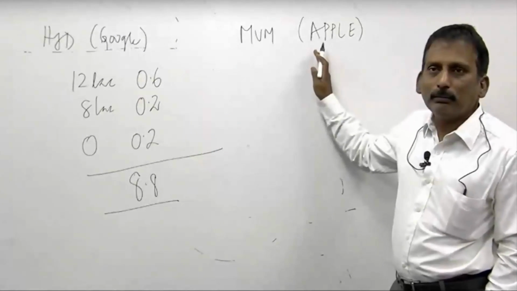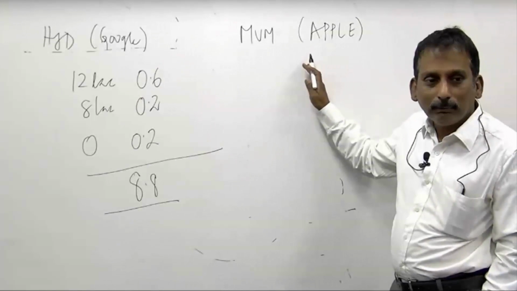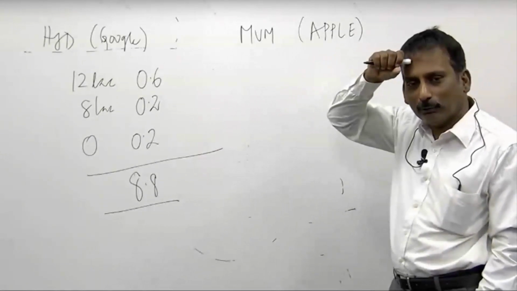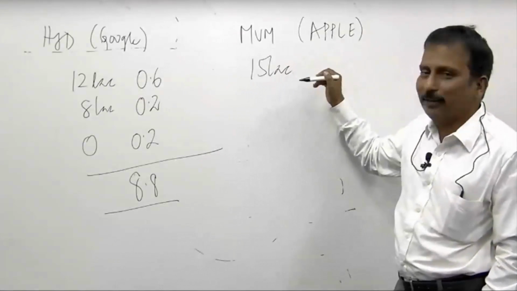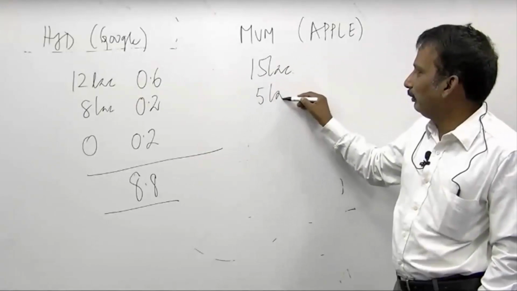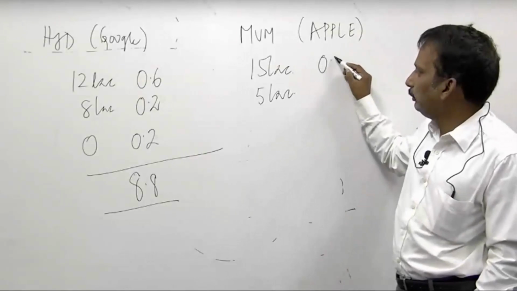Mumbai, Apple, how much? 15 lakhs. Why? What are you going to do? You are going to create the new iPhone or iPhone 11? 15 lakhs. Okay, all right. Then 5 lakhs. Good, I like that number. What is the probability of 15 lakhs? 0.3. 5 lakhs?